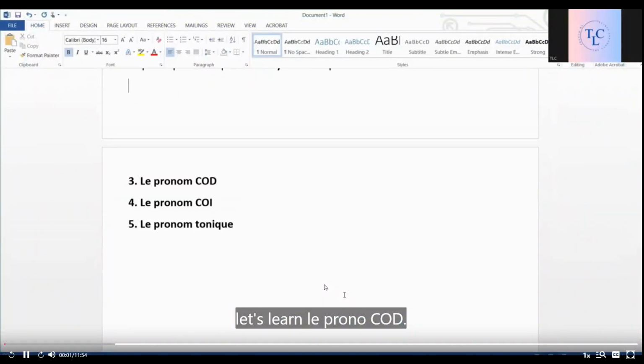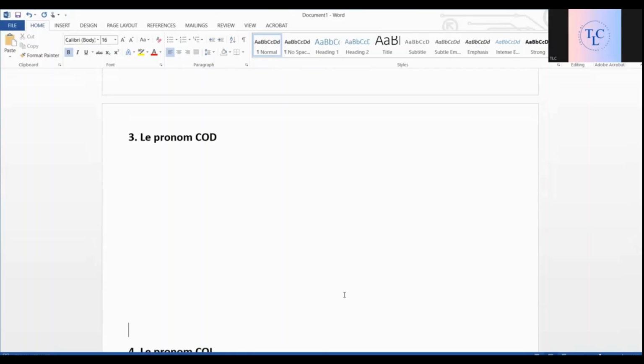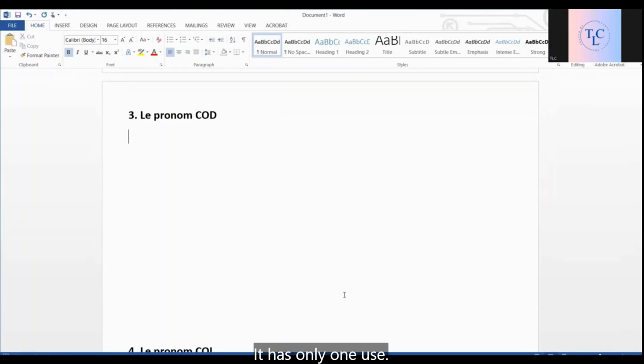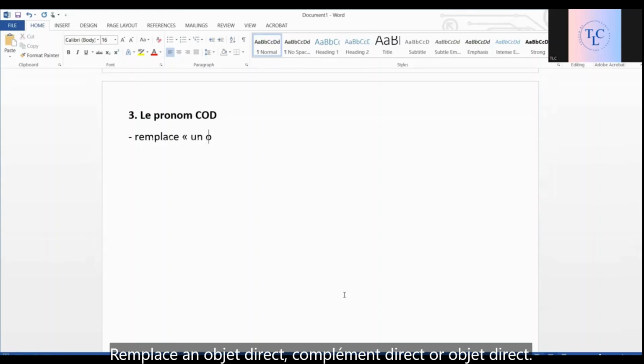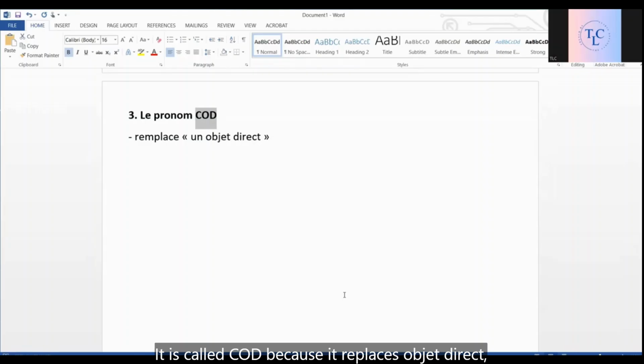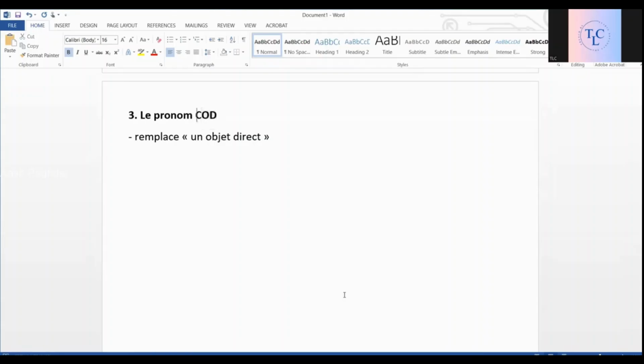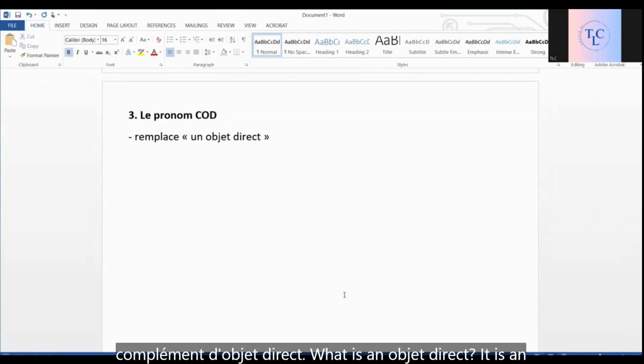Let's learn le pronom COD. It has only one use. It replaces un objet direct, complément d'objet direct. It is called COD because it replaces objet direct, complément d'objet direct. What is an objet direct?